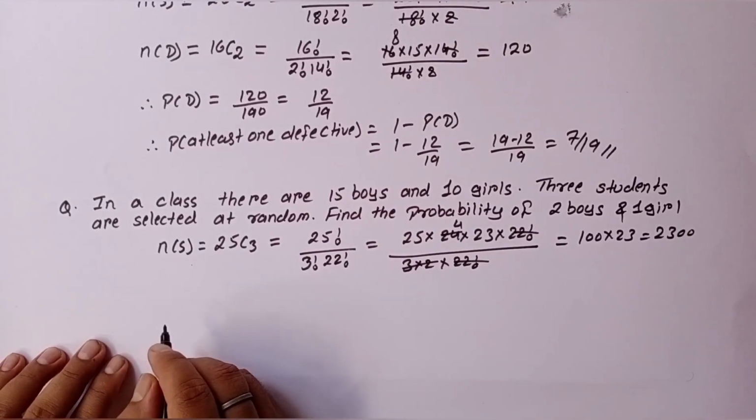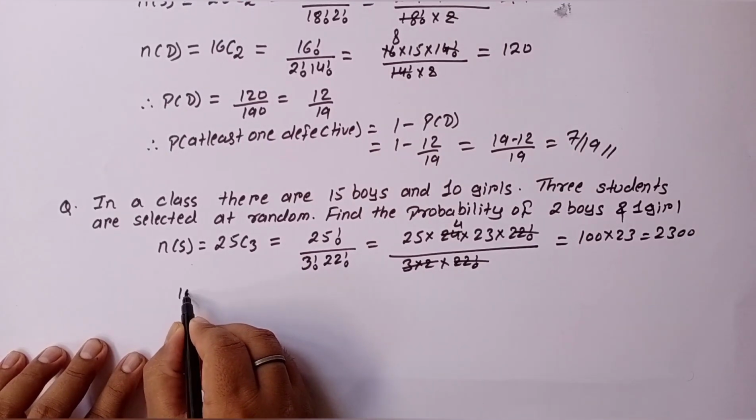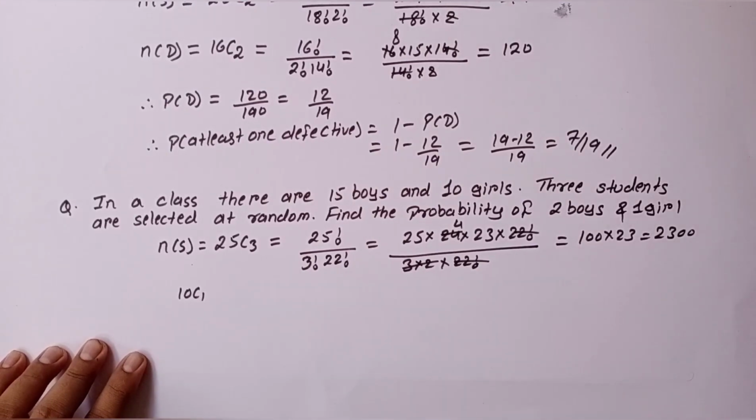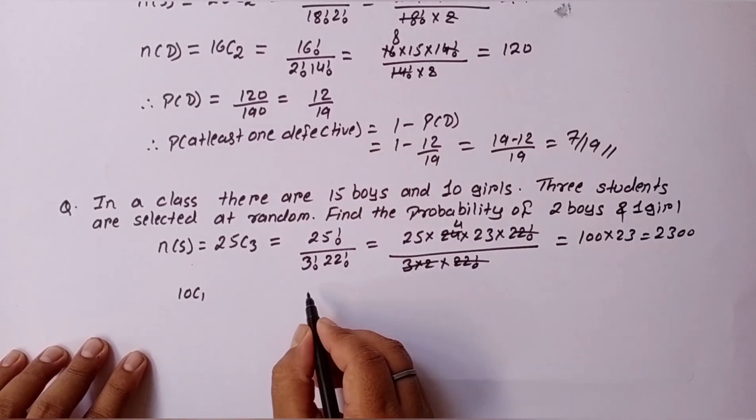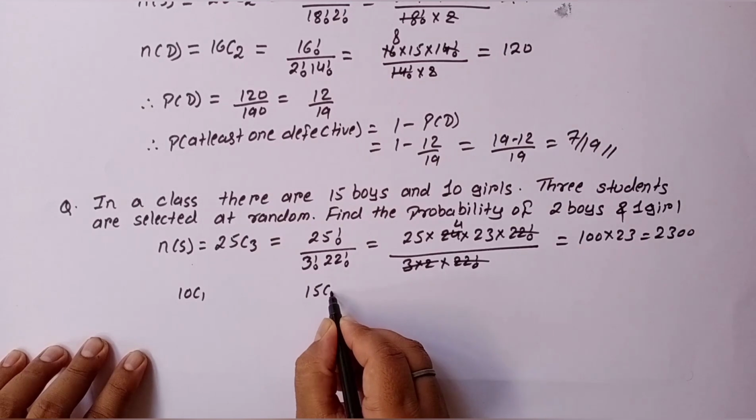One girl out of 10 girls can be selected in 10C1 ways, and 2 boys out of 15 boys can be selected in 15C2 ways.